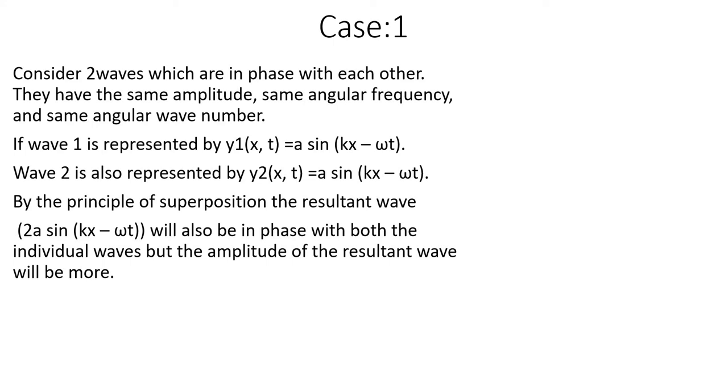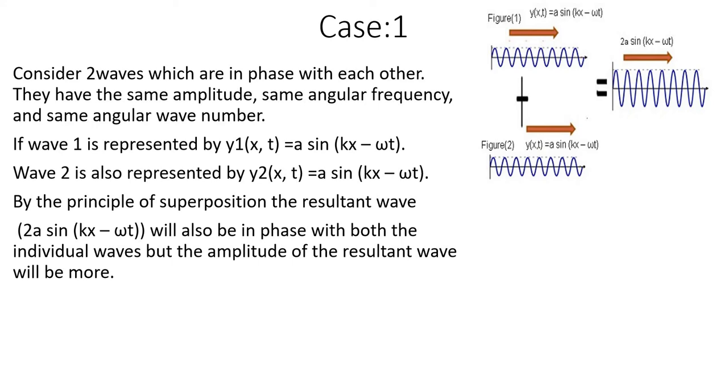By using the superposition principle, the resultant wave has amplitude 2a, but the angle is the same. Here we are showing it by diagram. One wave is there, another wave. If those two waves add together, the resultant wave has the same angle, but the amplitude is increased. It became 2a.